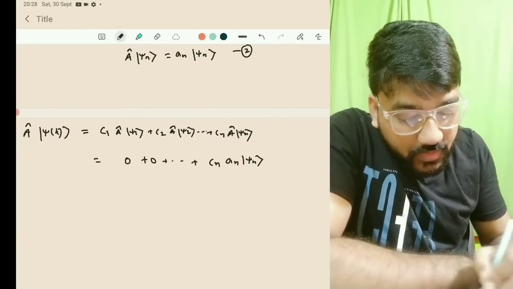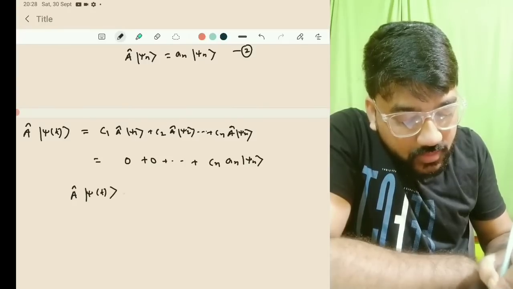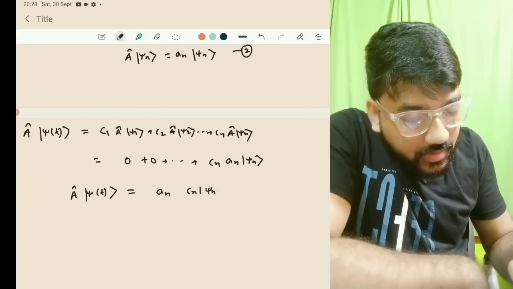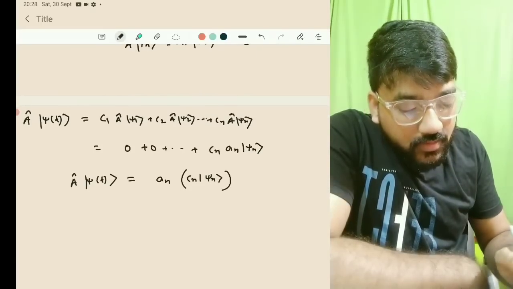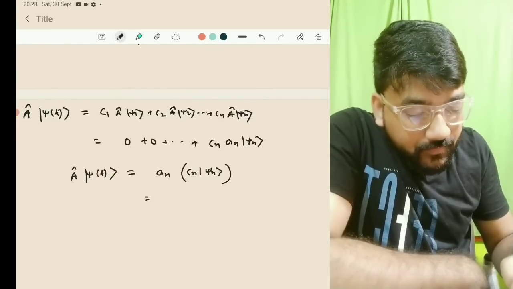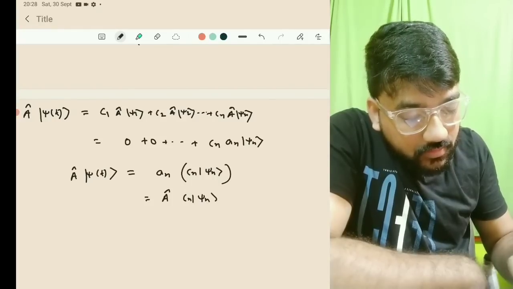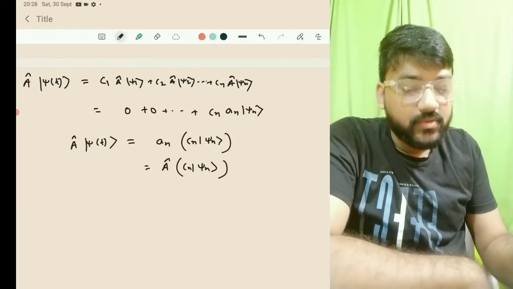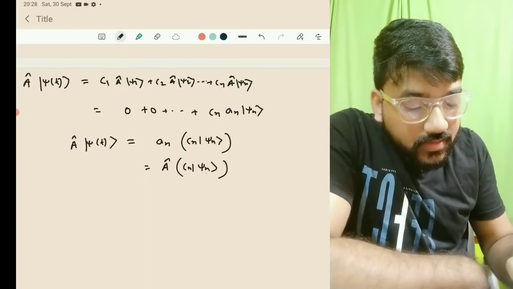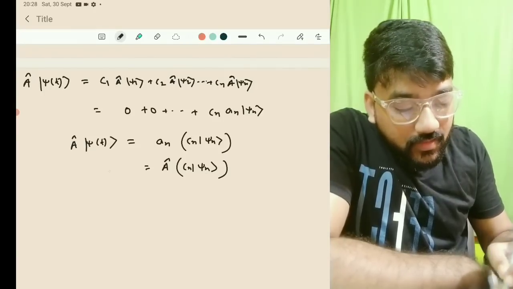So cn an psi n is the psi after. If you compare both sides, you can see A cap psi of t is equal to an cn psi n, where an is the eigenvalue. So you can write A cap cn psi n, and A cap psi n is actually an psi n, so you can compare both sides.